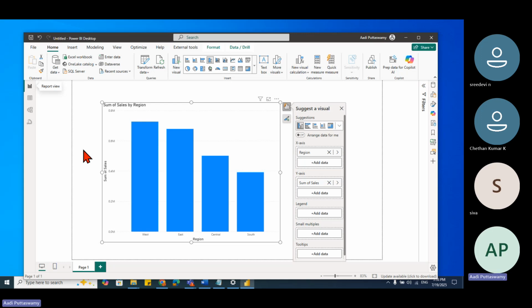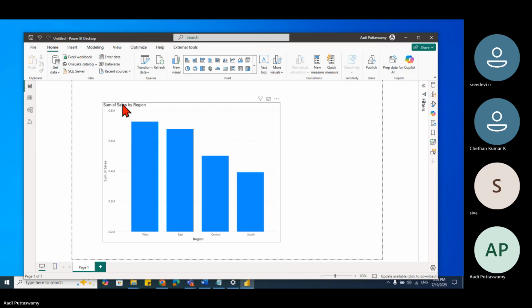Report view is used for creating the reports. Table view is to understand the data we have imported. Then we have data modeling, where we have all the data imported from either different tables or different sources, and we can connect it. Okay. Done.